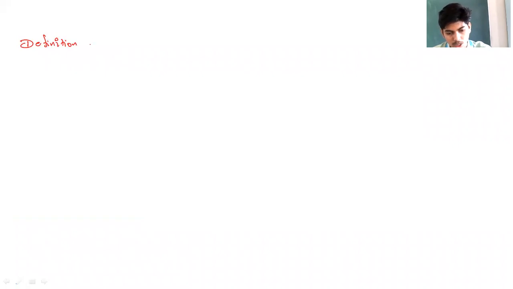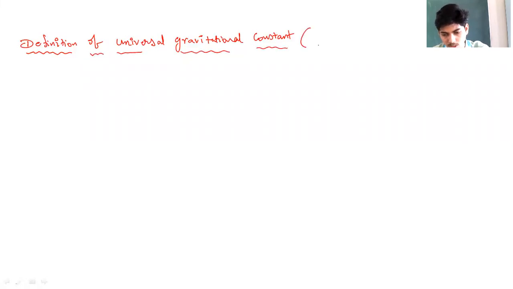We'll write the definition of universal gravitational constant. ಈ G ನ define ಮಾಡಬೇಕು, capital G. Universal gravitational constant is nothing but capital G. This is to be defined.